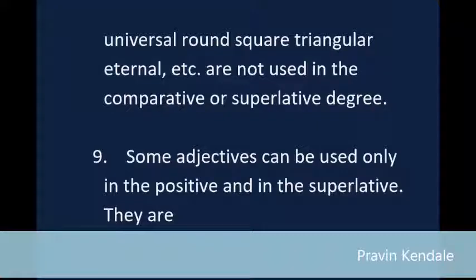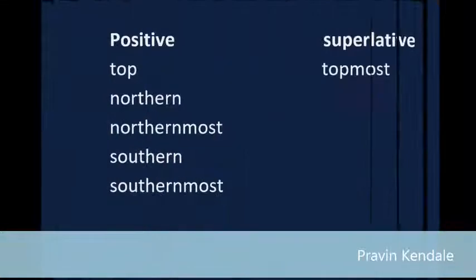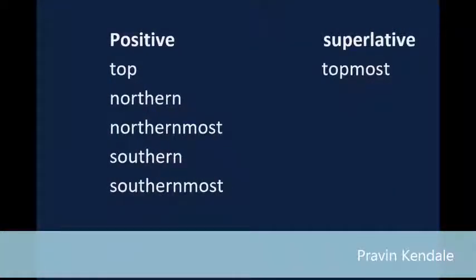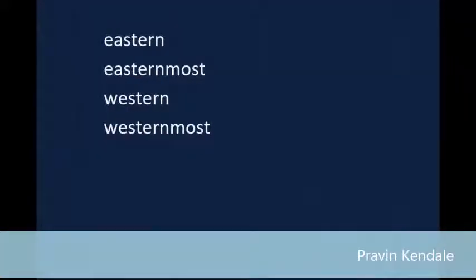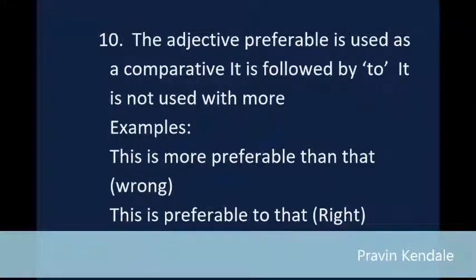9. Some adjectives can be used only in the positive and in the superlative. They are, positive, superlative: top, topmost; northern, northernmost; southern, southernmost; eastern, easternmost; western, westernmost. 10. The adjective preferable is used as a comparative. It is followed by "to." It is not used with "more." Example: "This is more preferable than that" is wrong. "This is preferable to that" is right.